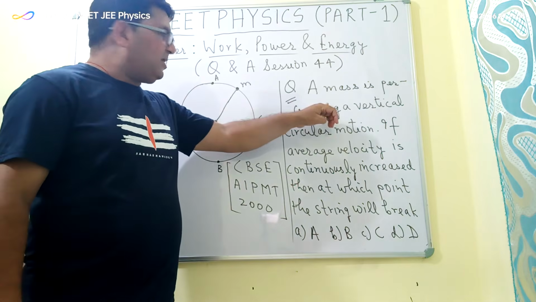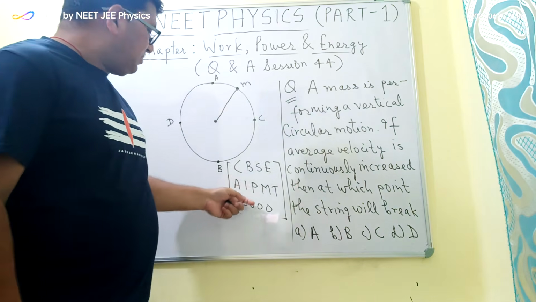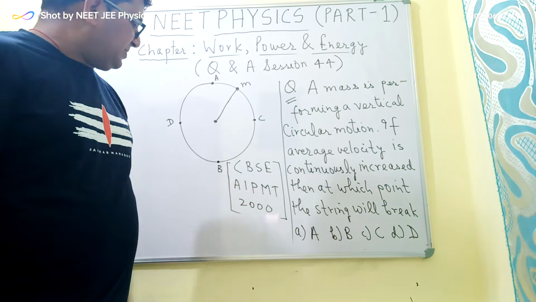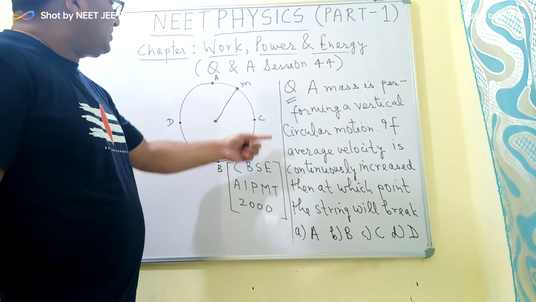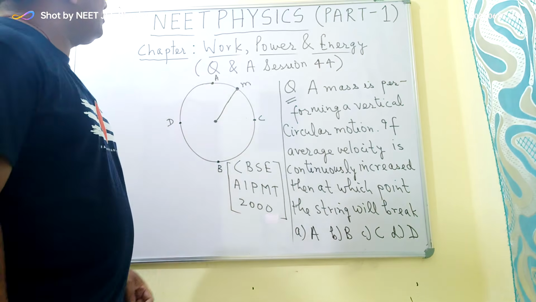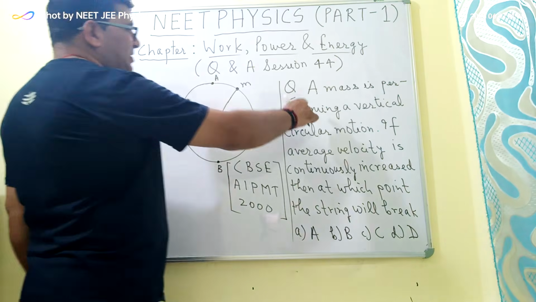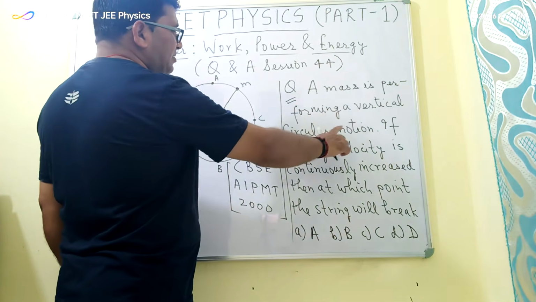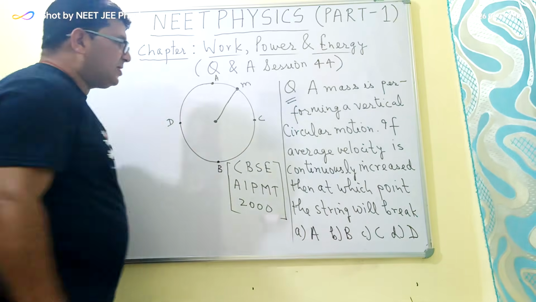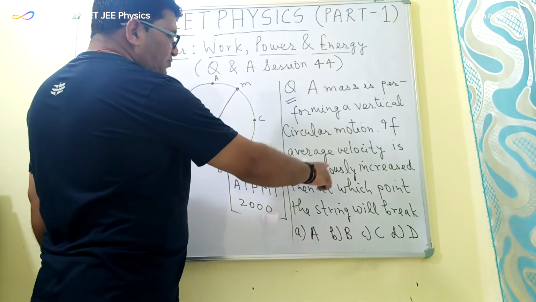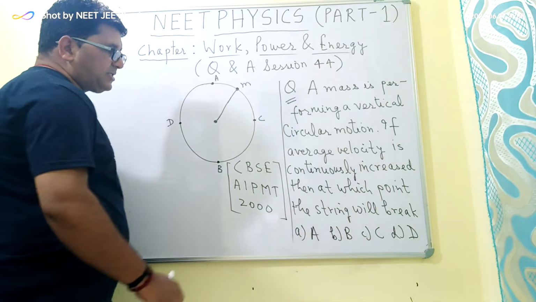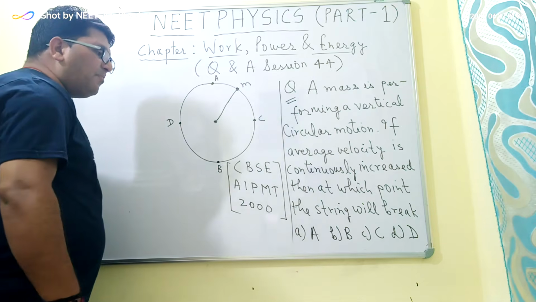The question which I have taken for this session was asked in the CBSE All India Pre-Medical Test in the year 2000, and this question is from the chapter of work, power and energy. So here a mass is performing a vertical circular motion as shown in this figure. If the average velocity is continuously increased, then at which point the string will break?